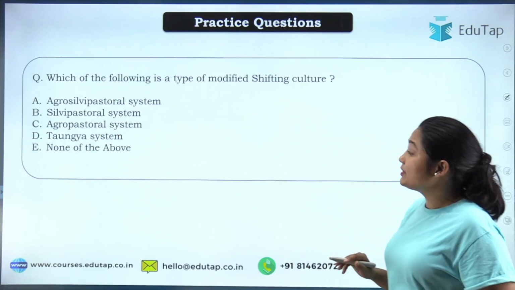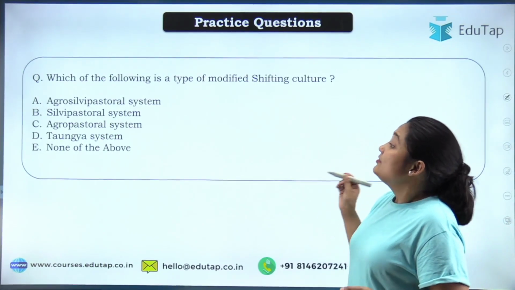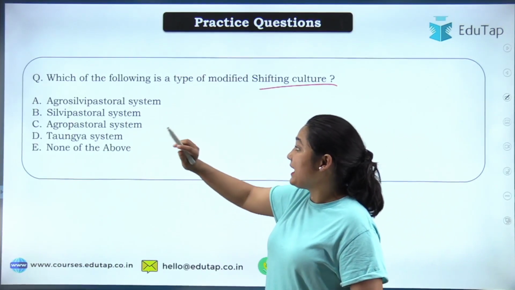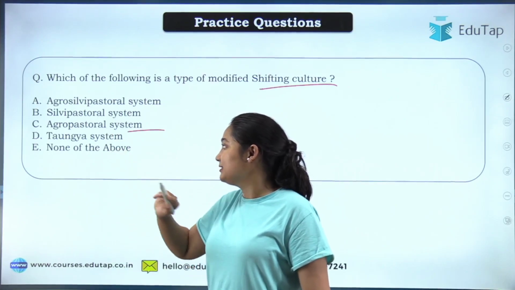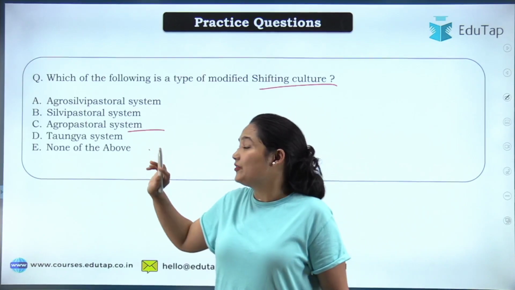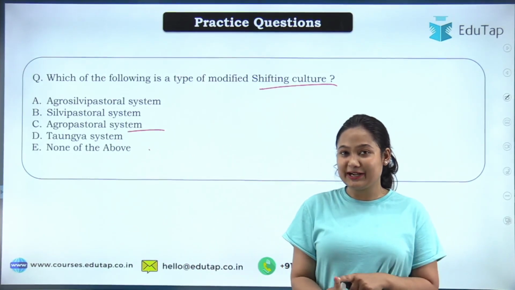Okay, moving to the next question. This is your homework question. Which of the following types is a modified shifting culture? Your options are agrosilvopastoral system, silvopastoral system, agrosilvopastoral system, Tongia system, or none of the above. So you will have to tell the correct answer. That is your homework. Do let me know in the comments.